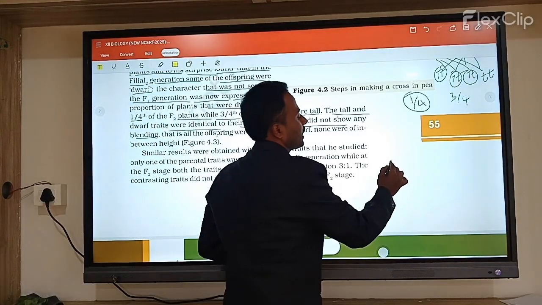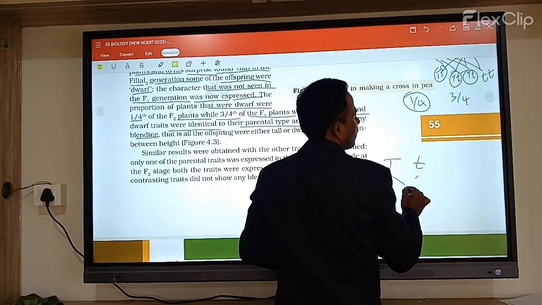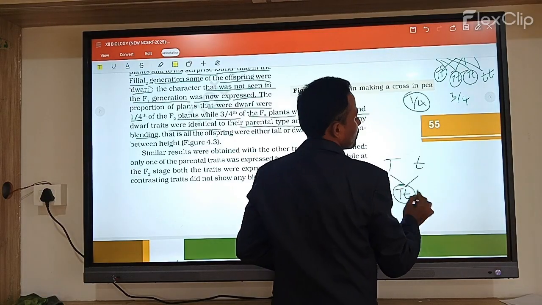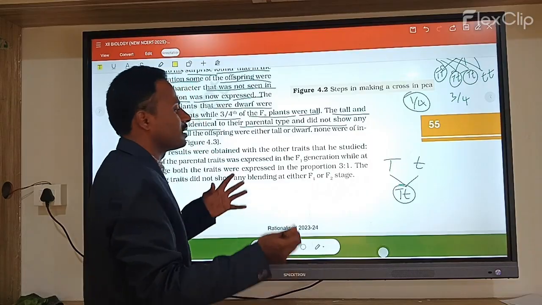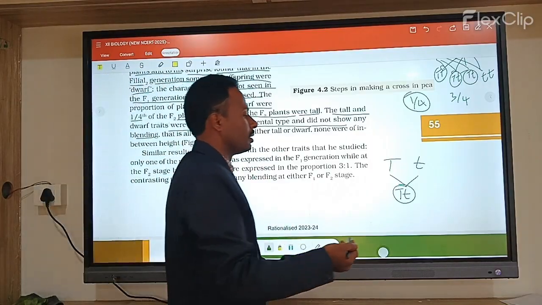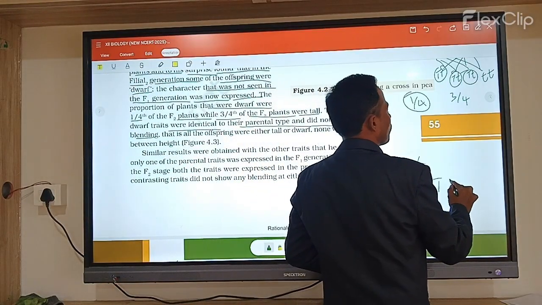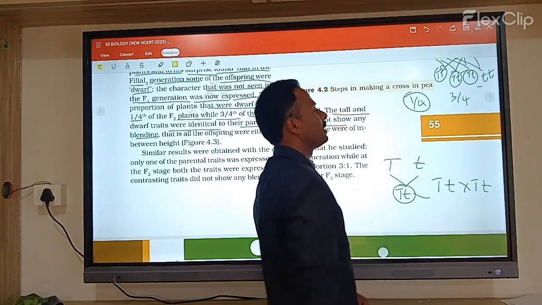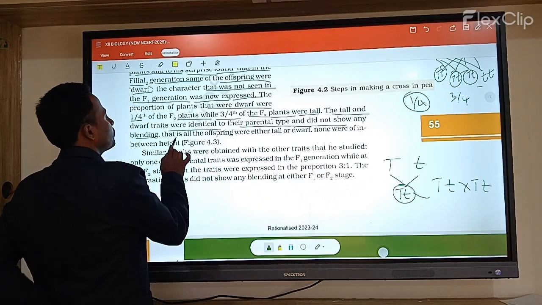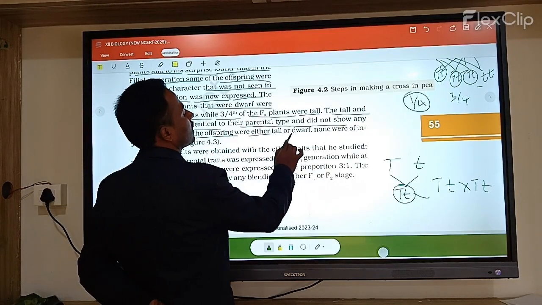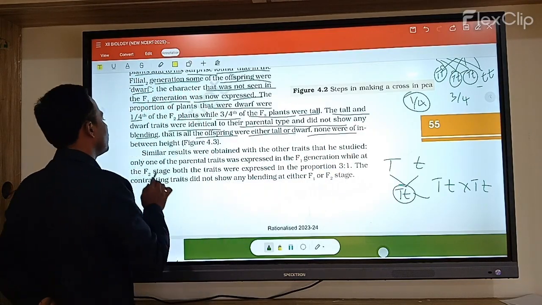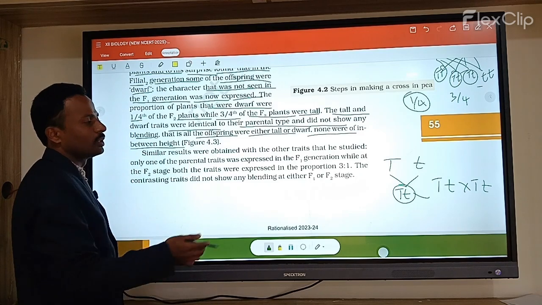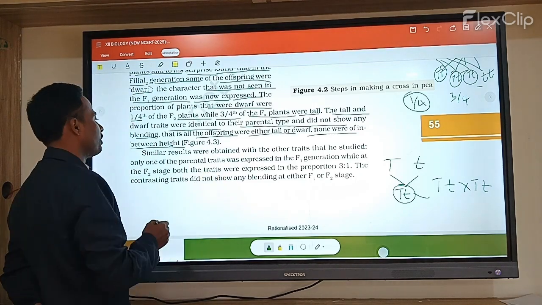When you cross capital T and small t, these characters do not blend in the F1 generation, and in the F2 generation the characters separate. All offspring were either tall or dwarf, and none were in between in height.